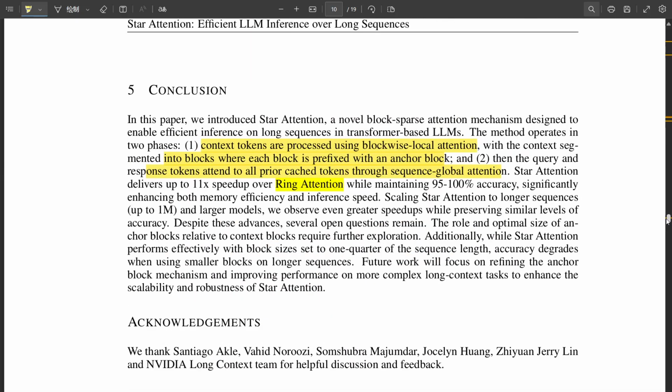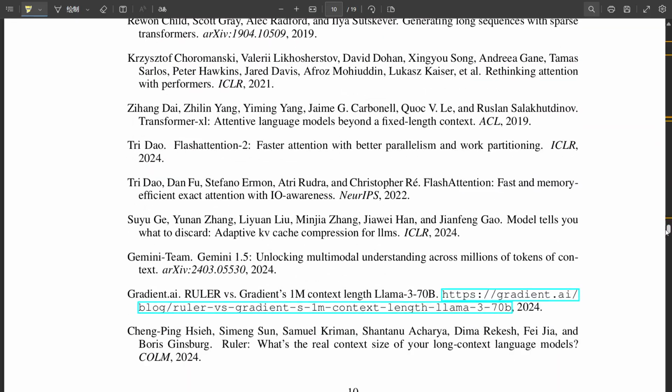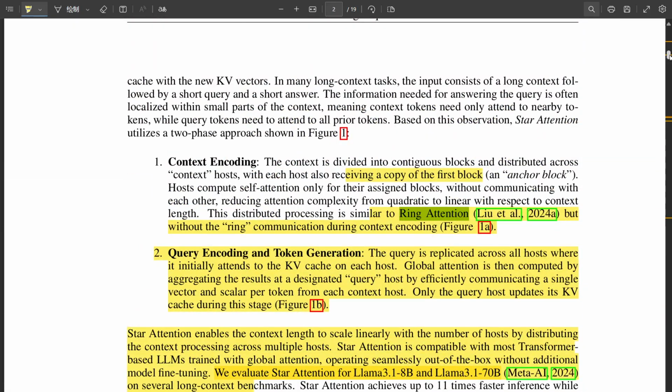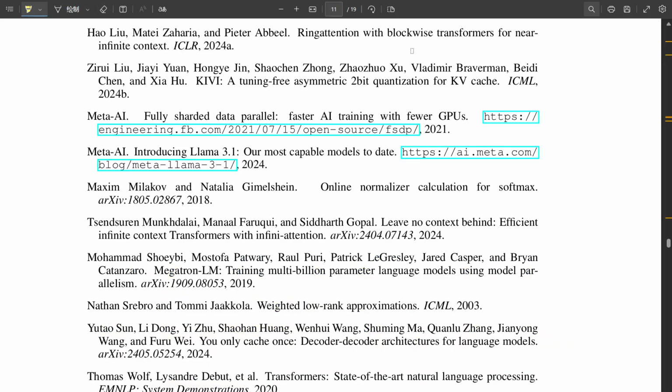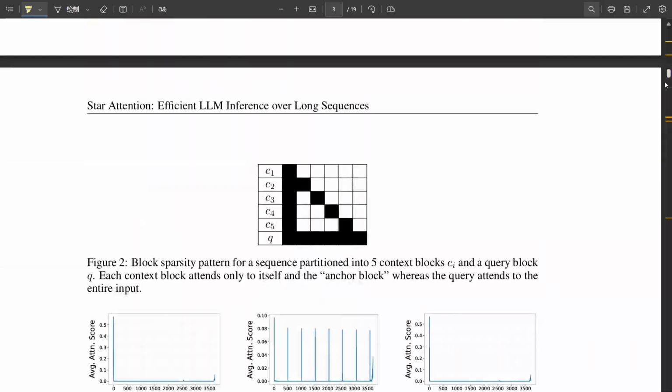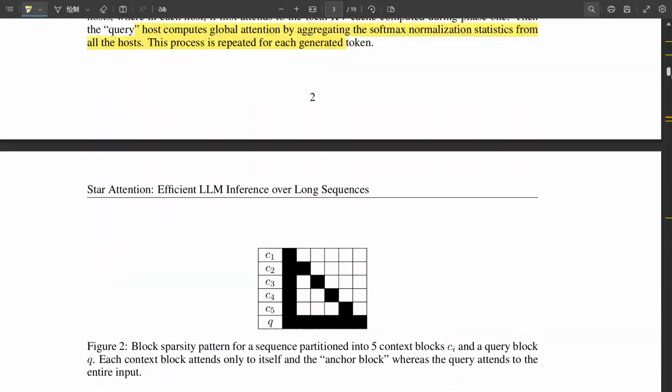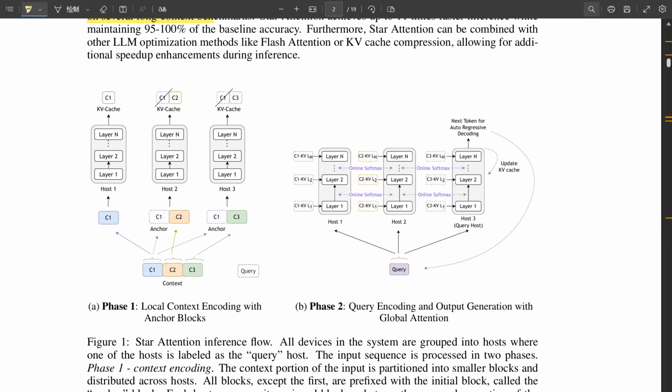Exactly. Now, with all this talk about the incredible potential of these advanced LLMs, we should also acknowledge the potential challenges and ethical considerations that come with them. Of course. We need to be very mindful of potential biases that could be embedded in these models and ensure that they're used responsibly and ethically. It's crucial that we develop robust mechanisms for auditing these models, ensure transparency in their decision-making processes, and address any unintended consequences that might arise. Absolutely. Transparency and accountability are paramount. We need to make sure these powerful tools are used to benefit society as a whole.